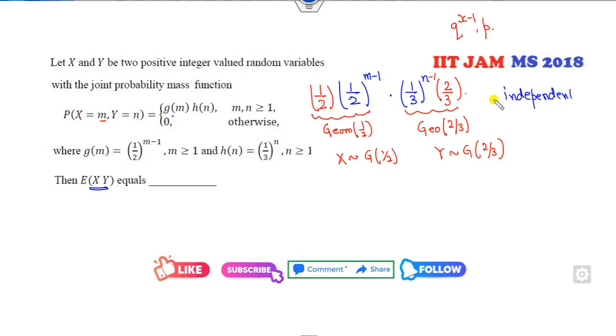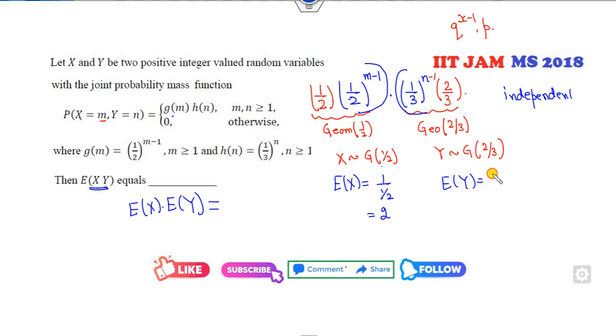Why? Because this does not involve any of the m, this does not involve any of the n. So once they are independent, you can write this as E(x) into E(y). What is the expected value of the geometric distribution? 1 over p, that is 2. And this is 3 over 2. Now you can multiply them, and you will get the right answer as 3.